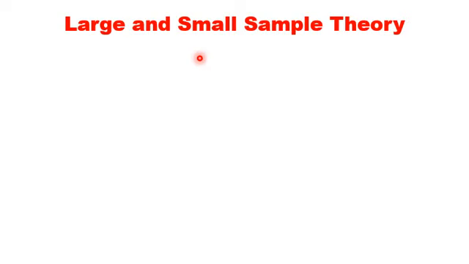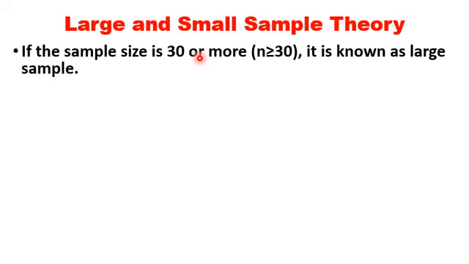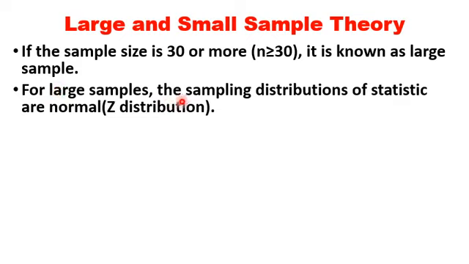Next, large and small sample theory. If the sample size is 30 or more, n is equal to or greater than 30, it is known as large sample. So if the sample size is 30 or more, we can consider it as a large sample. Then for large samples, the sampling distributions of statistics are normal. For large sample, the sampling distribution is assumed to be normal or Z distribution.